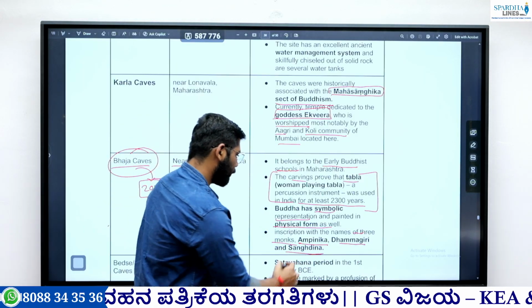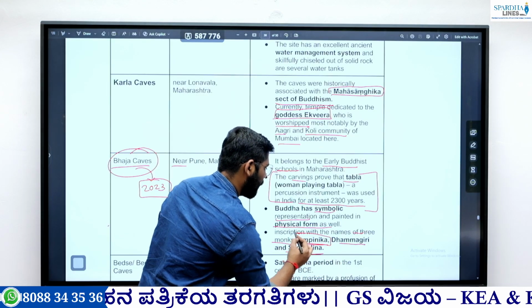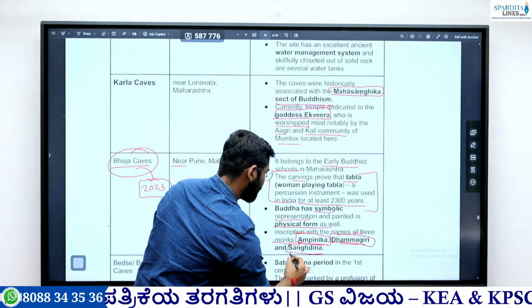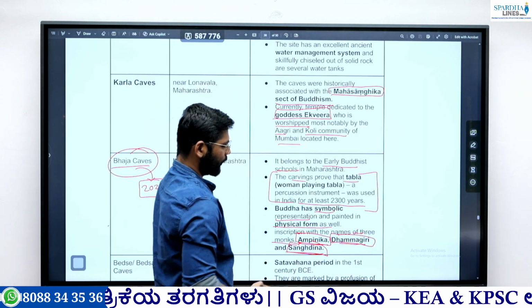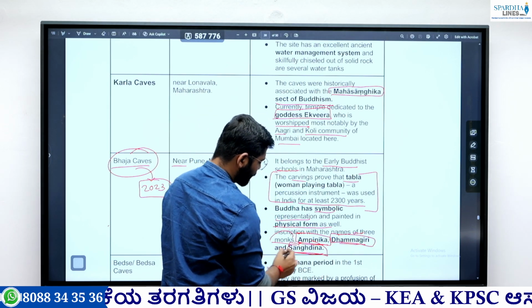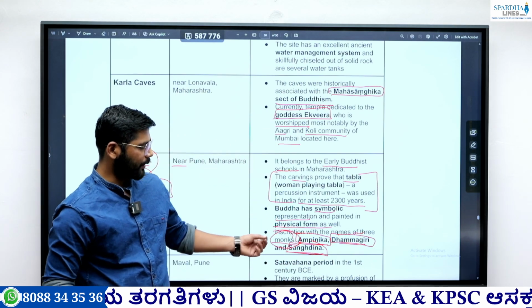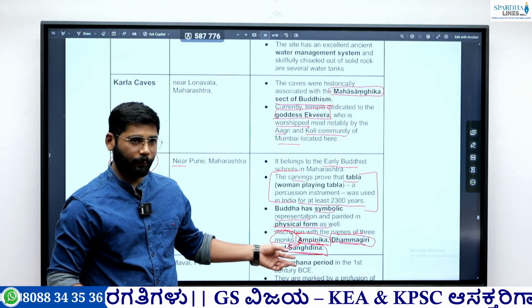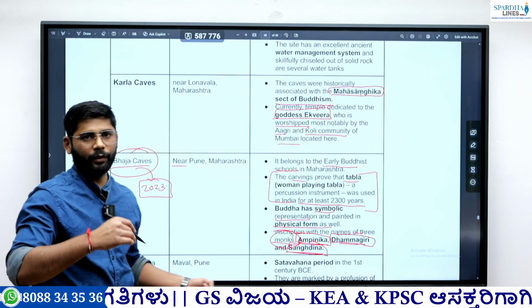So there might again be a question. Remember these names: Ampinika, Dhammagiri, and the Sangadina. Okay, these are the Buddhist monks. They might mention the names and ask a question: these personalities are associated with what? They will give the first answer.